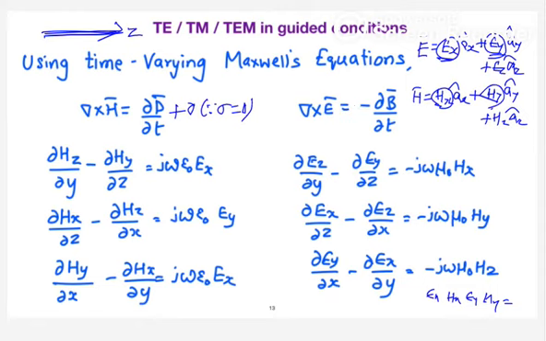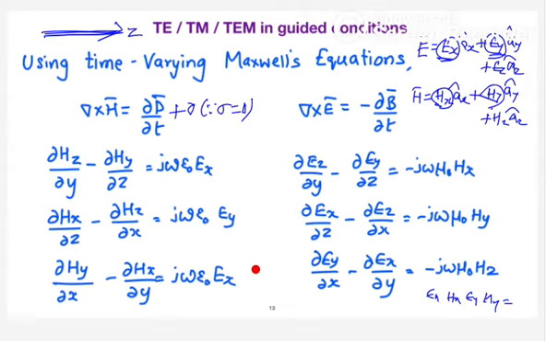So what will we do? You have the electric field vector and the magnetic field vector. You take the curl of the vector and equate it to the time derivative. When you expand the curl, you get a vector on this side and a vector on the other side. Equating the Ax coefficient on both sides, you get this equation. Equating the Ay coefficient, this. Similarly, the Az coefficient.